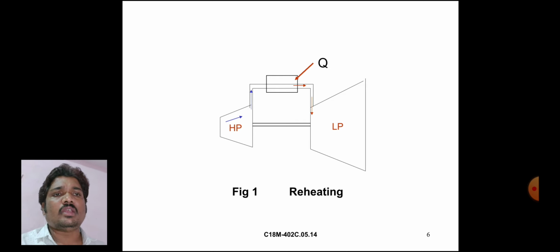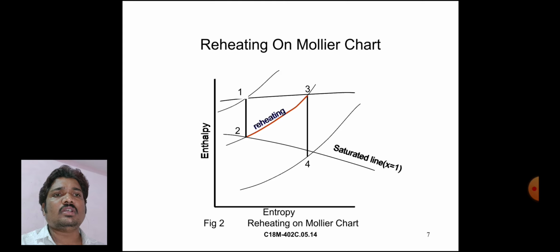Reheating on Mollier chart, as shown in this figure. Enthalpy 1 to 2, reheating 3 to 4. Saturated line, x is equal to 0. Enthalpy is indicated on the y-axis and entropy is indicated on the x-axis, as shown in this figure.